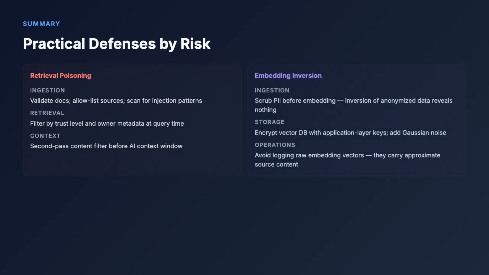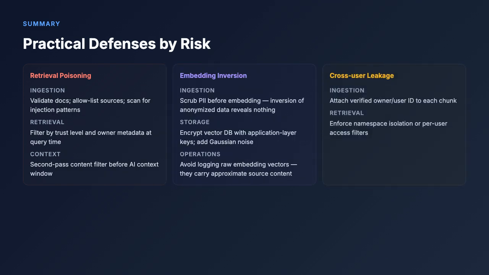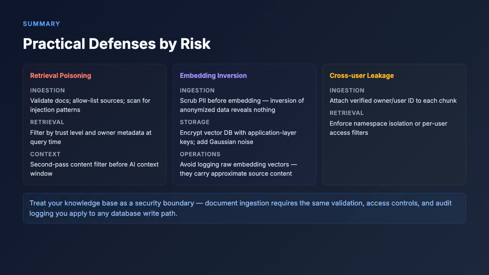For embedding inversion, at ingestion, scrub PII before embedding. At storage, encrypt the vector database and add Gaussian noise. In operations, avoid logging raw embedding vectors. For cross-user leakage, at ingestion, attach verified owner IDs to each chunk. At retrieval, enforce namespace isolation or per-user access filters. The most important rule: treat your knowledge base as a security boundary. Document ingestion requires the same validation, access controls, and audit logging you apply to any database write path.